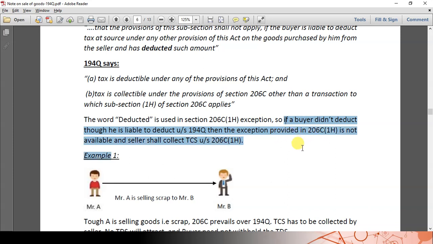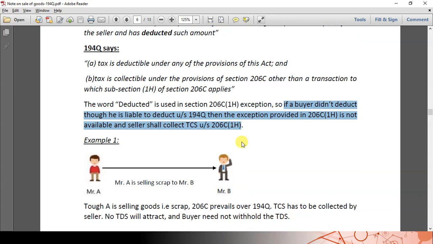So for understanding this concept, let us take a few examples. Mr. A is selling scrap to Mr. B.